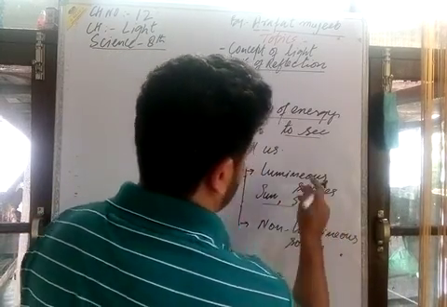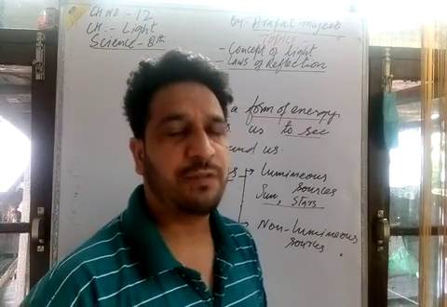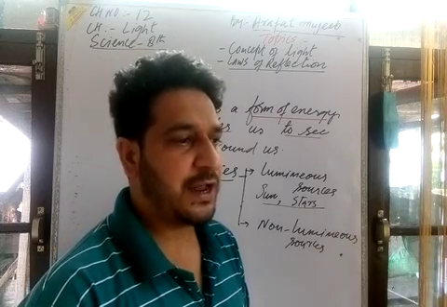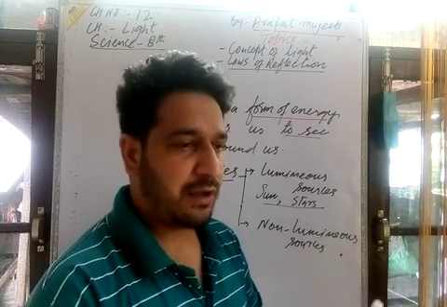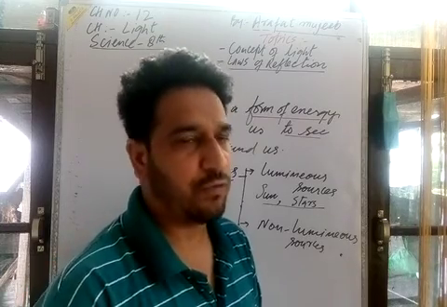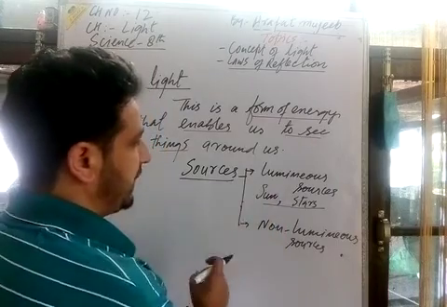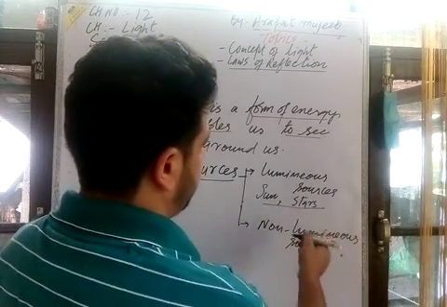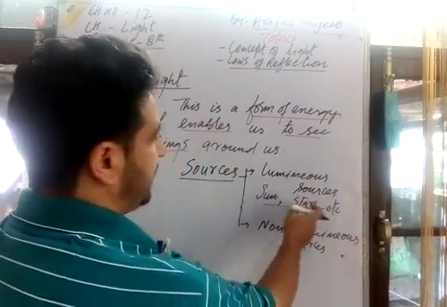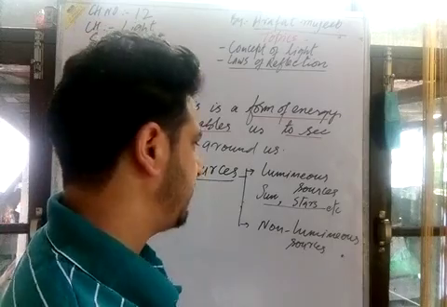These are the sources which have their own light and make things visible to us. The sun is the major source of light, as solar light comes from the sun, and stars etc. are also examples. These are natural luminous sources of light.